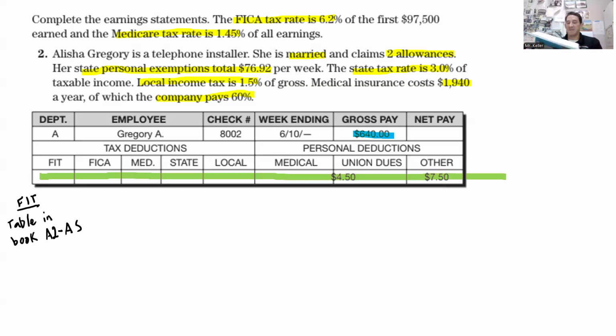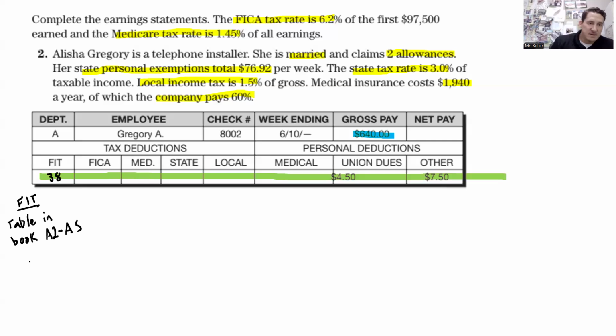I know you can't see the values, but this is where this comes in. She is married, so I'm going to go to the table for married people, and she has two allowances and she makes 640. So I'm going to go to 640 in the column for how much she makes and then go over to two allowances for married people. It's $38. So again, federal income tax, you need to look up the values in the table in the book, or they are attached in Google Classroom.